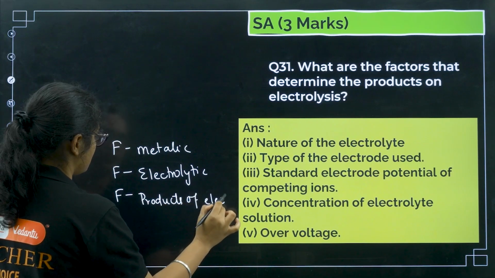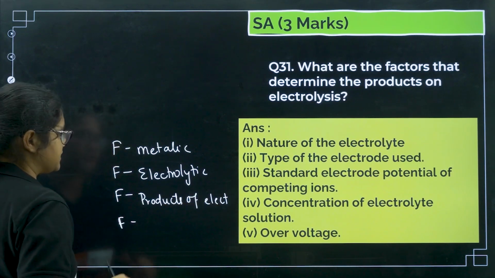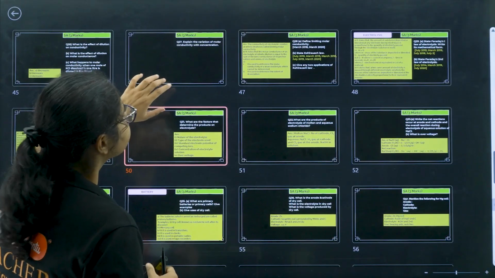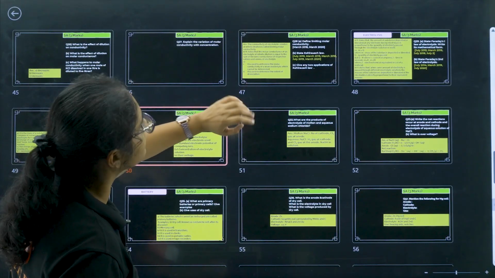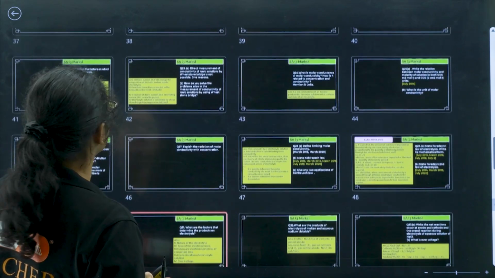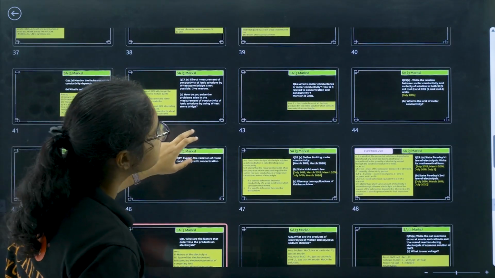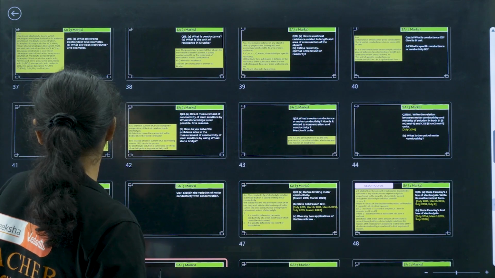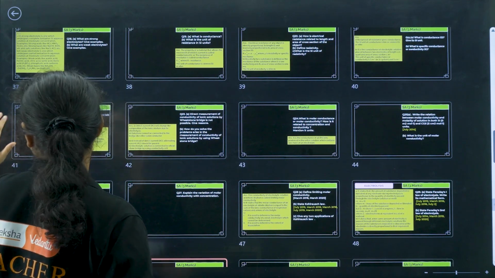And one more factor question we did, right? Let me check it. Because we should know, mention the factors on which the conductivity depends.